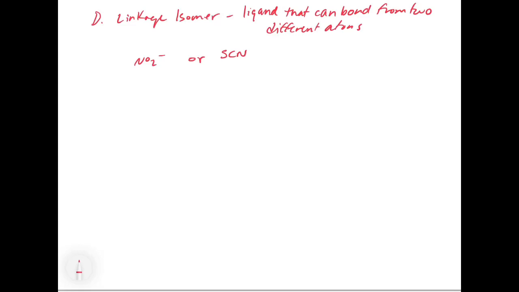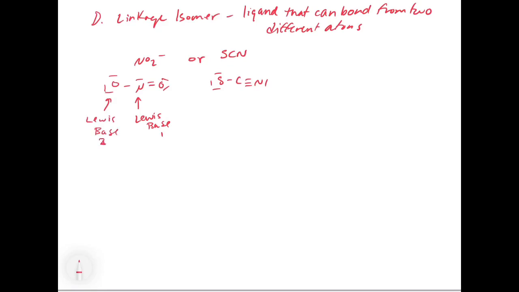And if you draw the Lewis structures for these, for NO2 minus, you get something that looks like this. And for SCN, you get something that looks like this. So what you could have is you could have the nitrogen acting as your Lewis base, or you could have the oxygen acting as your Lewis base.